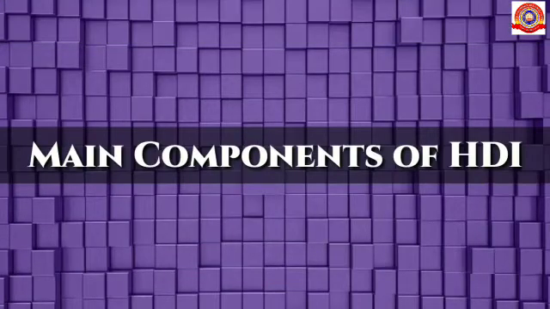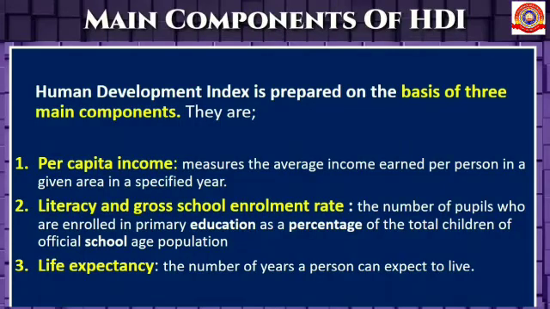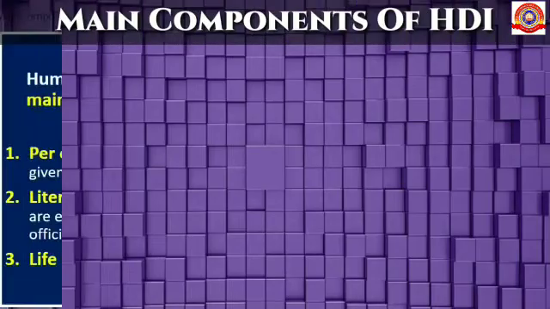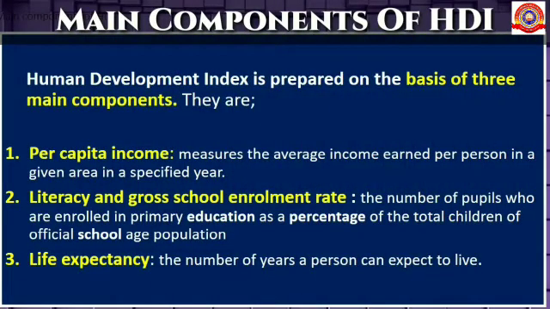Okay, next, let's see the main components of HDI. Human Development Index is prepared on the basis of three main components. They are: first one, per capita income; second one, literacy and gross school enrollment rate; and third one, life expectancy. Here, per capita income means it measures the average income earned per person in a given area in a specific year.